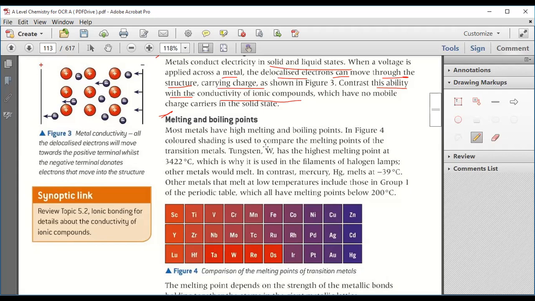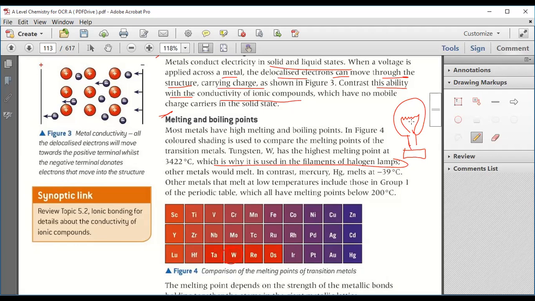Now, if we see, tungsten has the highest melting point, that is 3422 degrees Celsius. Tungsten, W, is having the highest melting point. That is why it is used as filament in halogen lamps. Underline this part. We have bulbs. Have you ever seen a bulb? We have this type of filament. This filament is made up of tungsten.